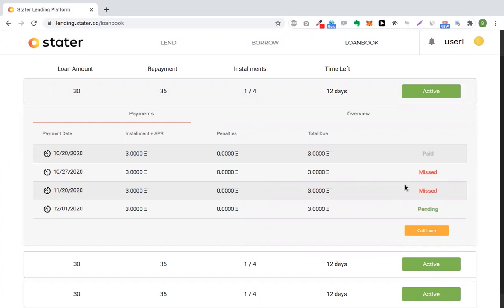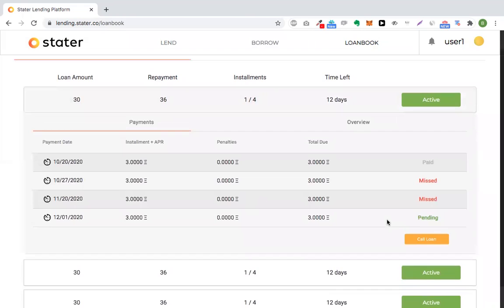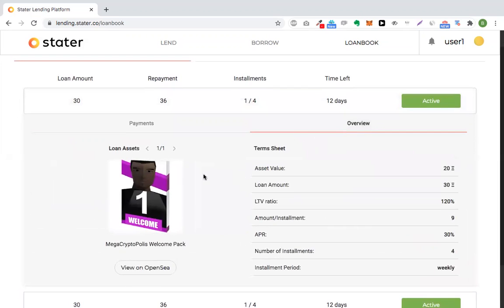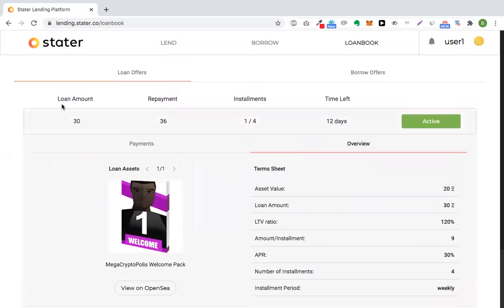In the case that he doesn't repay the loan, there will be a button to call the loan visible on the loan offers. So the lender will be able to pay the gas and take all the assets into his custody. We can also see payment date, installment plus APR, penalties, and total due. On the overview section, we can see the actual asset and the term sheet, and here loan amount, repayment amount, installments, and time left.